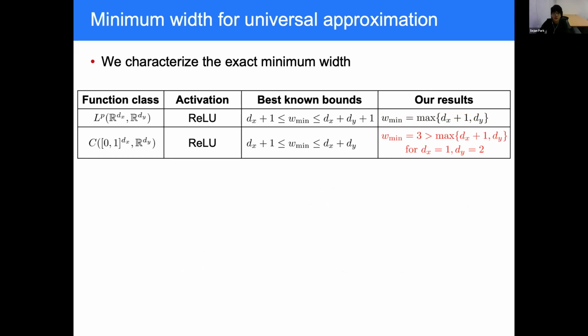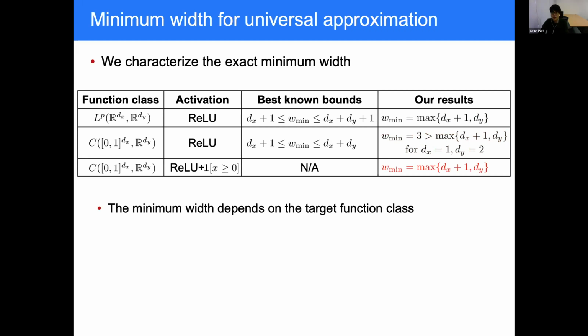And we checked whether the same minimum width holds for approximating continuous functions in the uniform norm, but we found that it does not. In particular, we proved that the minimum width for approximating continuous function in the uniform norm is strictly greater than maximum over d_x plus 1 and d_y when d_x is 1 and d_y is 2. And these results indicate that the minimum width required for the universal approximation depends on the target function class.